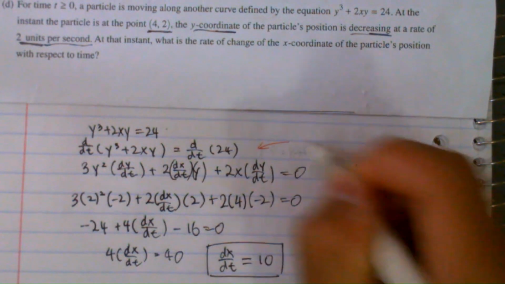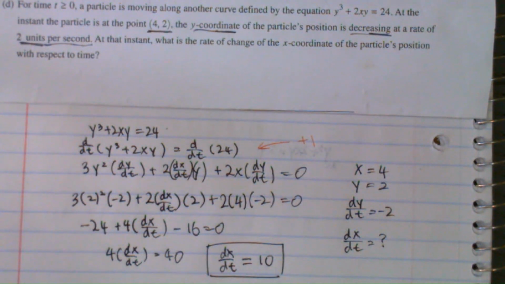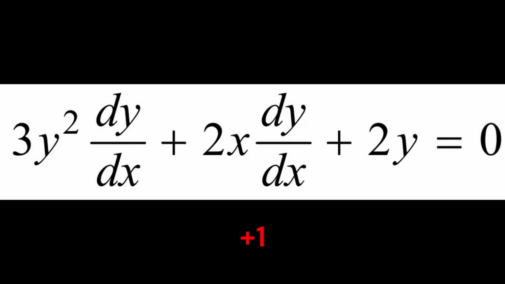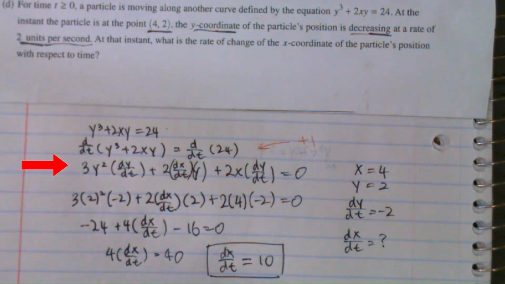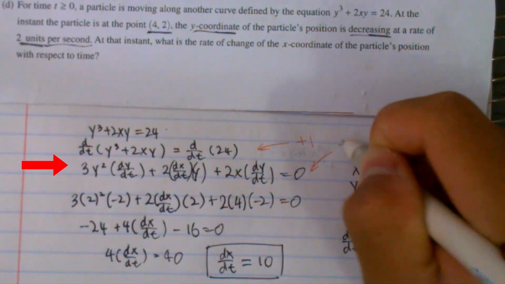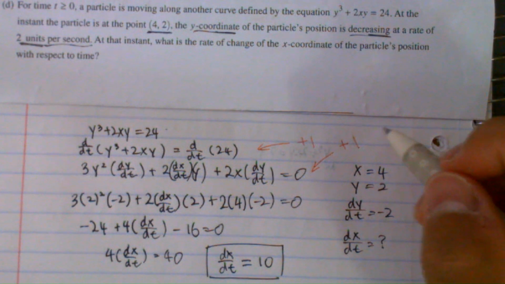1 point was earned for an attempt to implicitly differentiate the given equation as long as there is 1 mistake or less. For example, differentiating with respect to x, not t, will still earn this point. 1 point was earned for the correct equation after differentiating, given here. 1 point is earned for declaring or substituting dy/dt equals plus or minus 2.